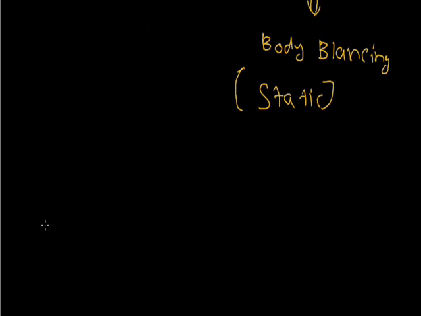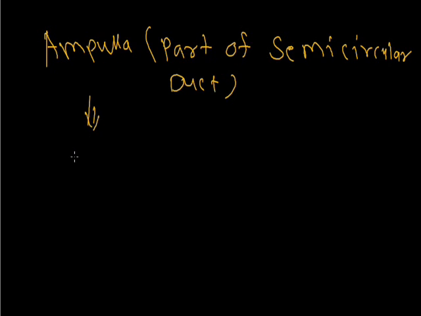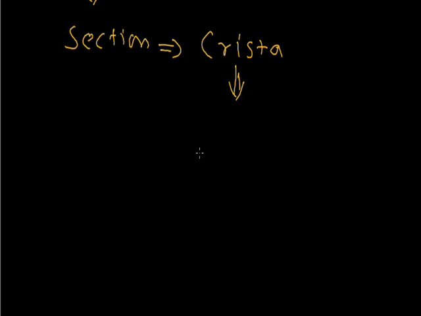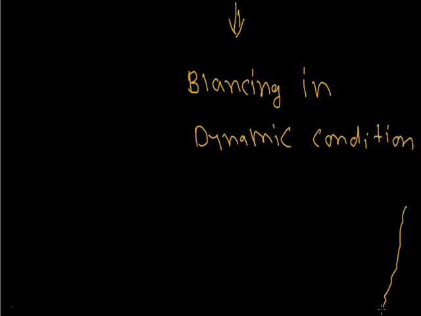The other structure is the ampulla, part of the semicircular duct. The ampulla section has the crista. The crista balances the body in dynamic condition. When we are running, the crista balances our body.